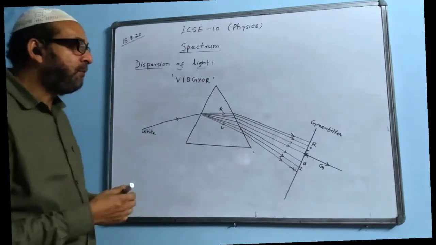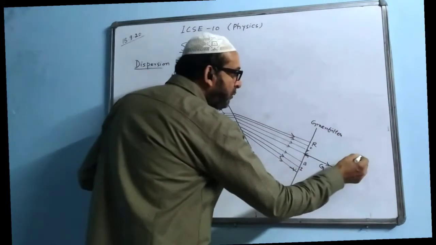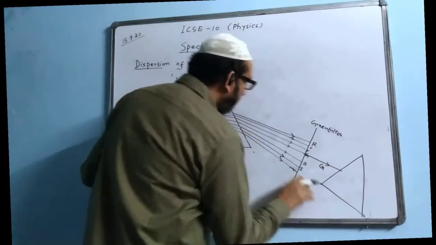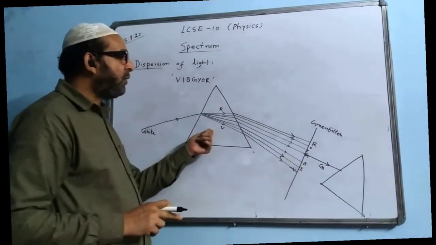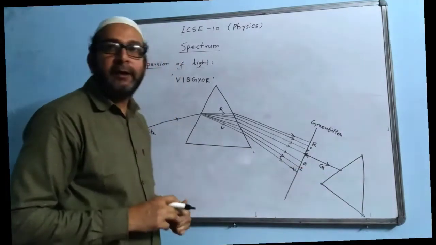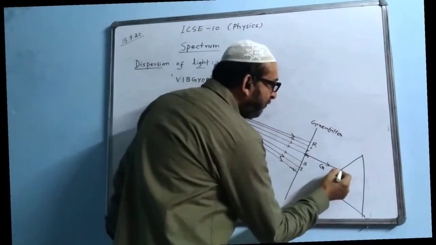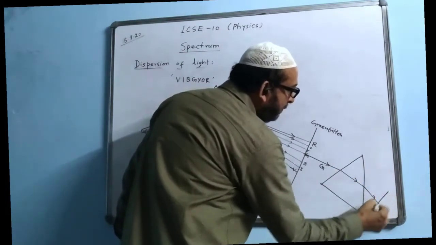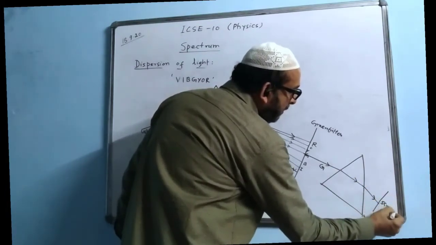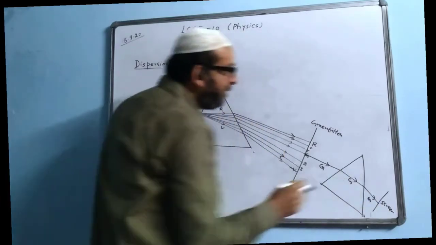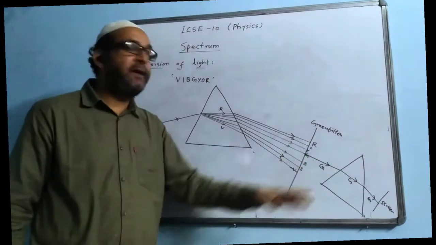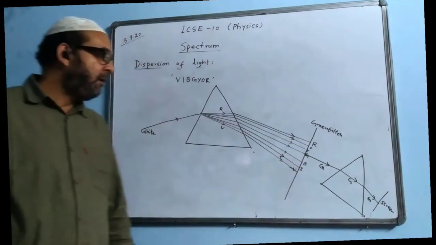So green light is passing on and now he used one more prism, made of the same material. This was also ordinary glass. Now Newton placed a screen where the color comes out, and the screen showed only green. There were no 7 colors obtained here. Only one color, green, was obtained on the screen.